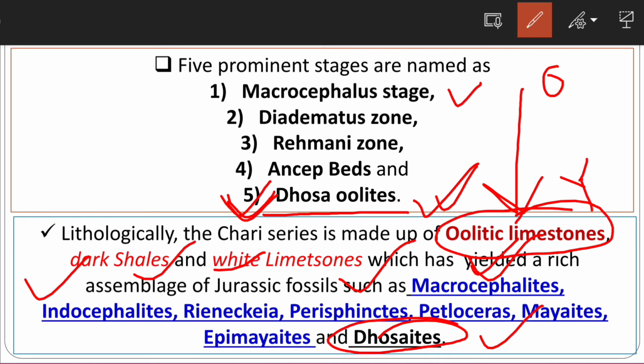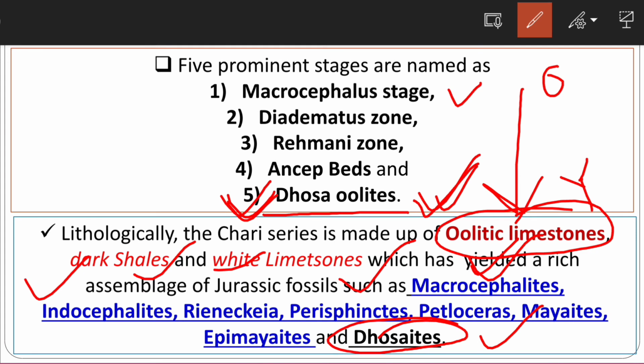These ammonite fossils are very important when we study Jurassic rocks, especially in the Kutch formation. And the Dhosa oolite is very important. You have to remember that this question has been asked several times: the Dhosa oolite is found in the Chari formation.